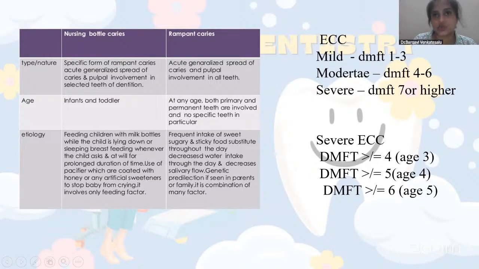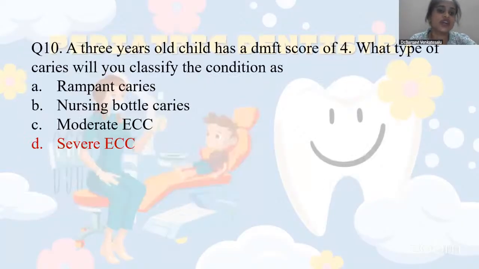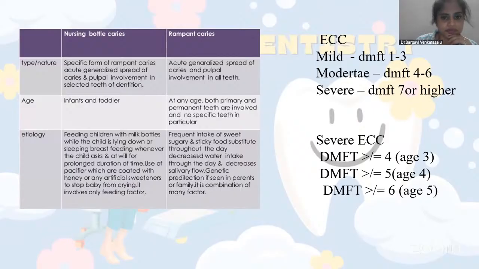Age 3 plus 1, 4 is the DMFT score. Age 4 plus 1, 5 is the DMFT score. Age 5 plus 1, 6 is the DMFT score. In such cases, you can give it as severe early childhood caries. So here it is severe ECC, because the child's age is 3 and the DMFT score is 4.